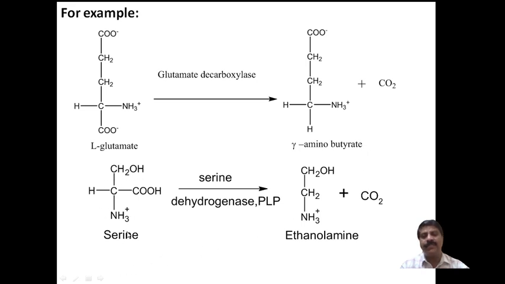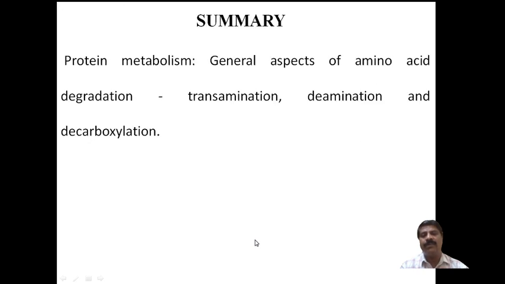Second is serine, in which carbon dioxide will be removed with serine decarboxylase and PLP to form ethanolamine. This is the ethanol and this is the amine. Ethanolamine will be formed with liberation of carbon dioxide. These are the decarboxylation reactions.